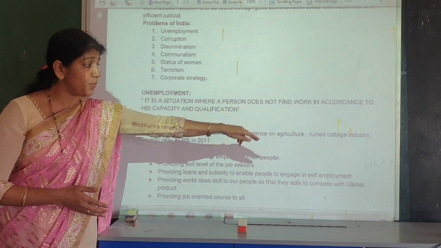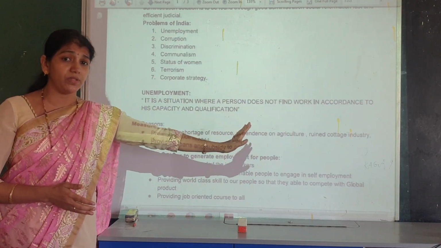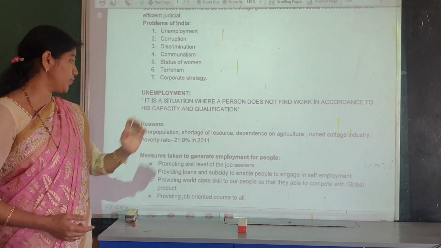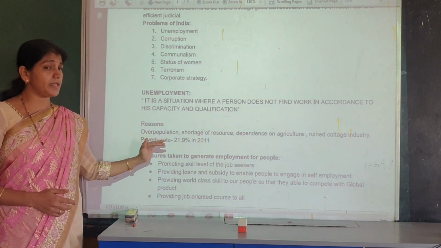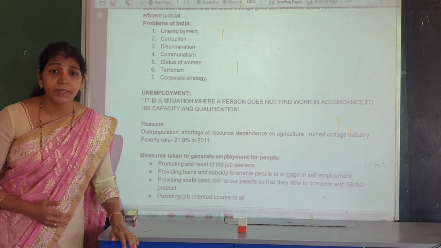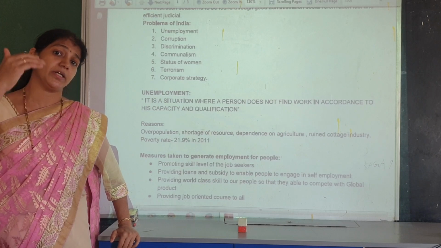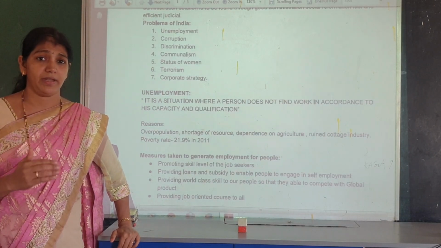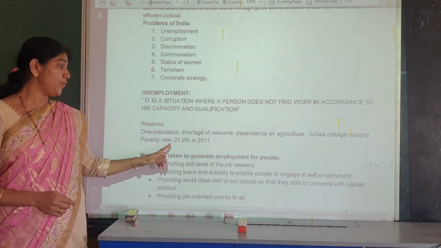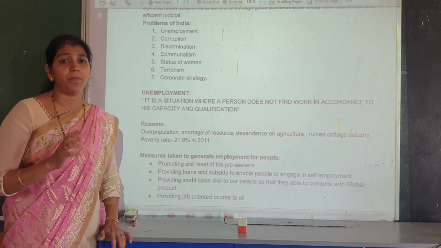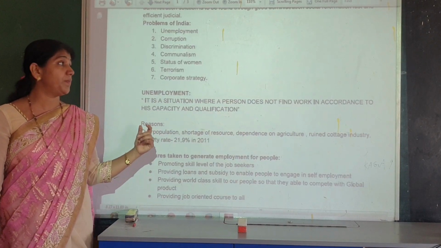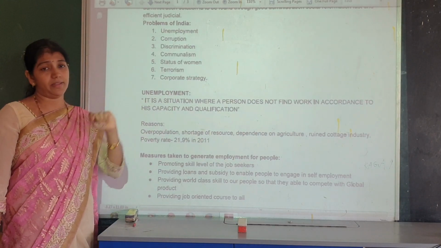When cottage and small scale industries are ruined in village areas, almost all the village people become unemployed. It is also one of the reasons. So these are the many reasons for unemployment. When people become unemployed, automatically the country gets a poverty line. According to the census of 2011, in our country 21.9% of the population is below the poverty line. So what is the main reason? The main problem of India is unemployment.